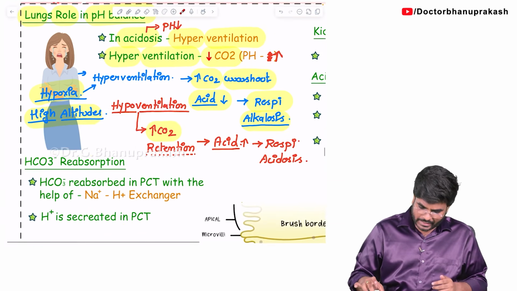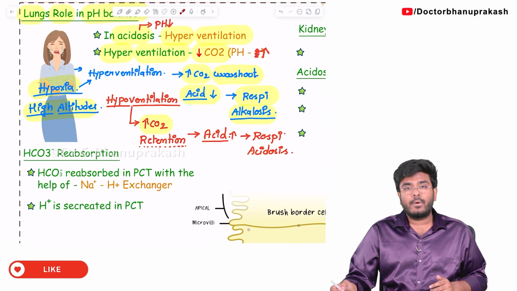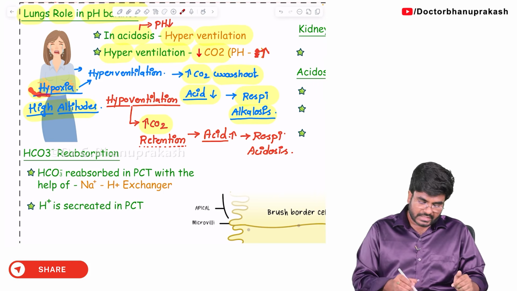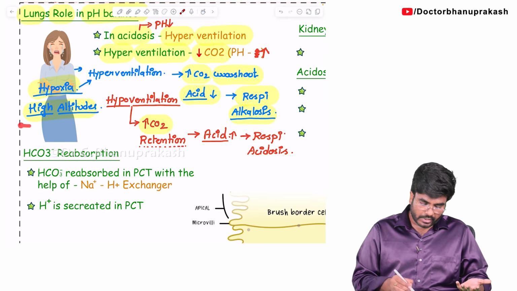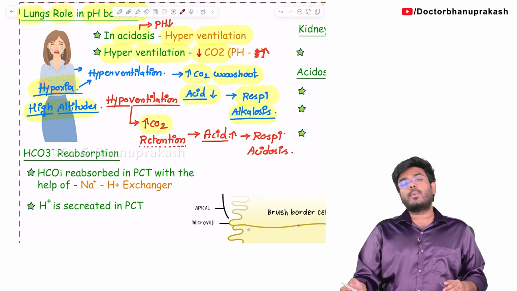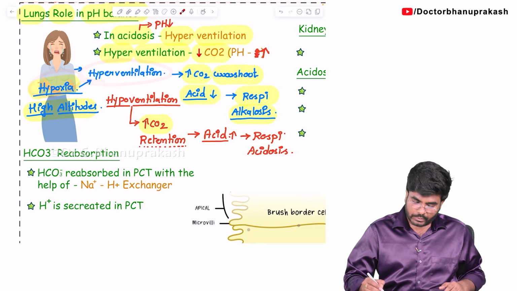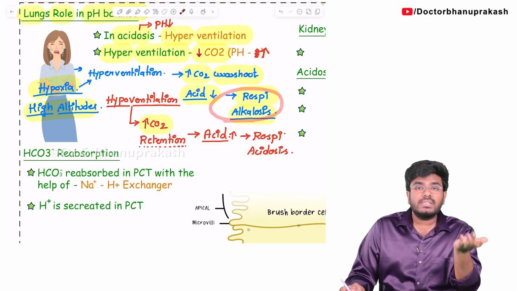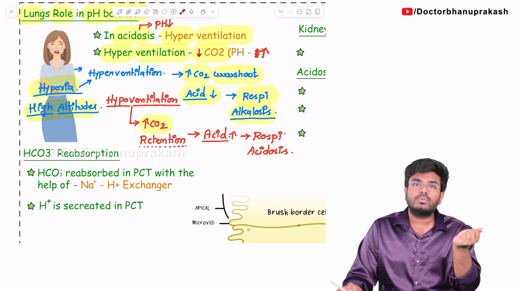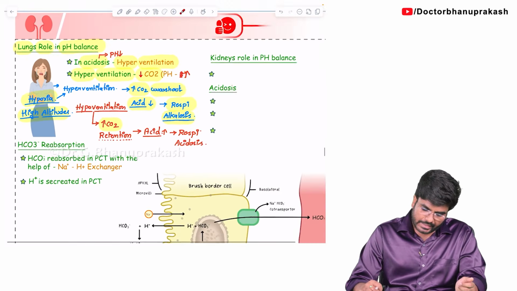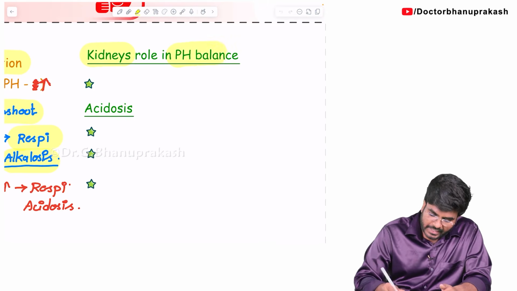Okay, done. Now, what is the important MCQ for your exam? The person who is living in high altitudes. Okay, the person who went to the high altitudes, he will suffer with hypoxia. So, he will have mountain sickness, right? Have you heard about mountain sickness? So, tell me, in a person who is having mountain sickness, what kind of abnormality can be seen? Because of the hypoxia, the person will do hyperventilation that can lead to respiratory alkalosis. So, yes, mountain sickness, the problem is respiratory alkalosis. The pH is increasing, respiratory alkalosis. Okay, remember that.